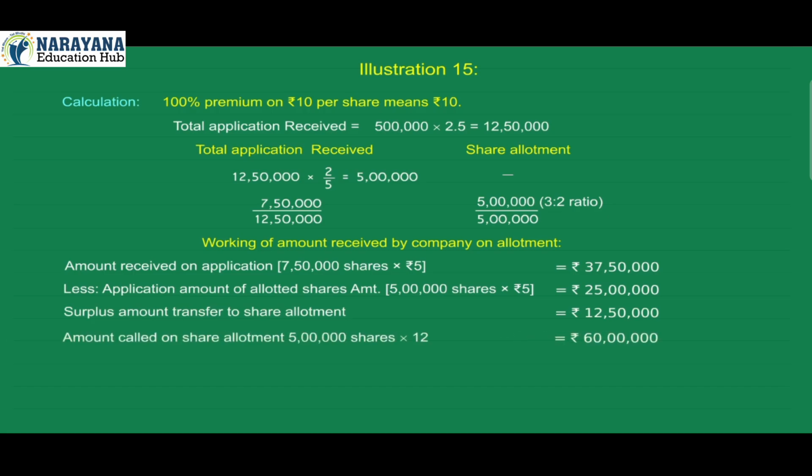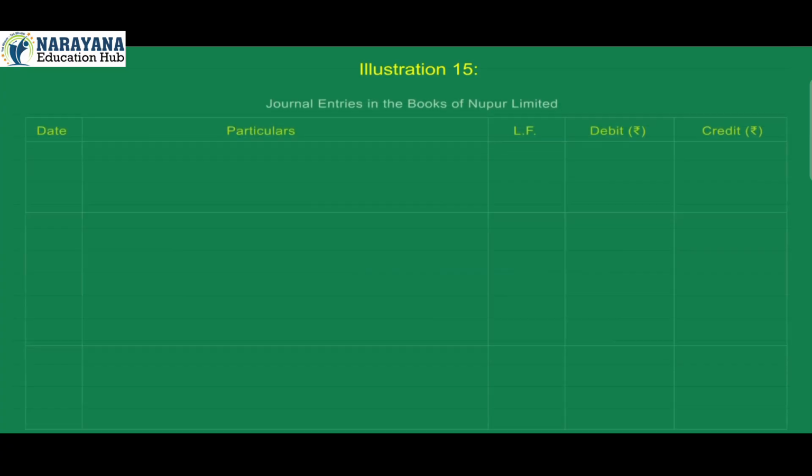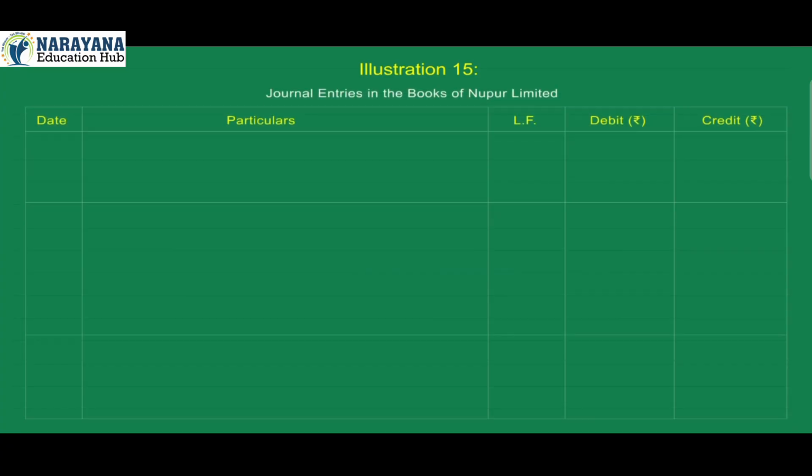Amount called on share allotment, 5 lakh shares into ₹12, is equal to ₹60 lakh, less advance amount received on share allotment of ₹12,50,000. Amount received on share allotment is equal to ₹47,50,000.